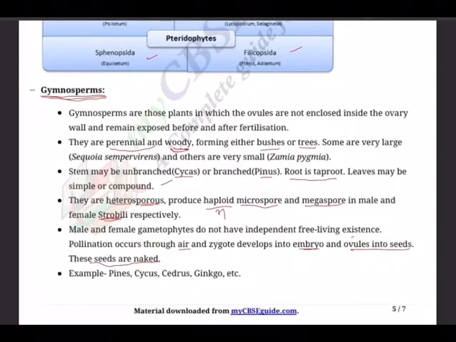The stems are aerial, erect, woody, branched like in pinus, unbranched like in cycas. Leaves are usually dimorphic. Again, this is a technical word, dimorphic. Leaves are of two types: large green foliage leaves and small brown scaly leaves. So that's why dimorphic. Di means two, morphic means morphology, external appearance.